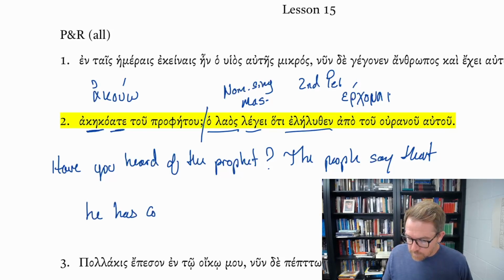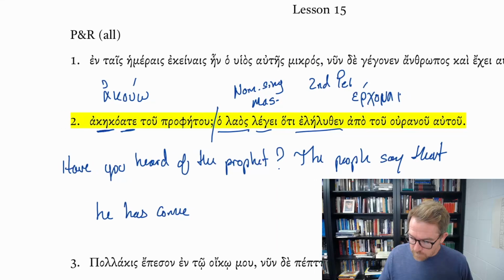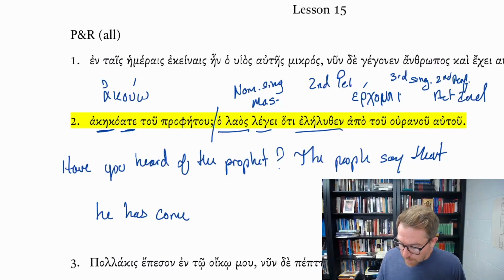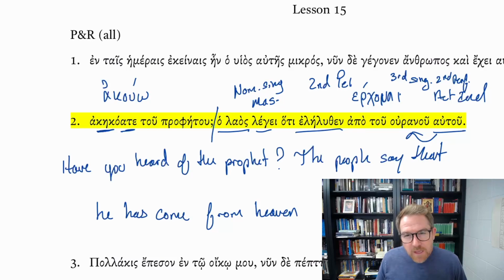So it's the third person singular, second perfect active indicative from erchomai. He has come apo tou ouranou, from heaven. And notice this personal pronoun autou, from the heaven of him.